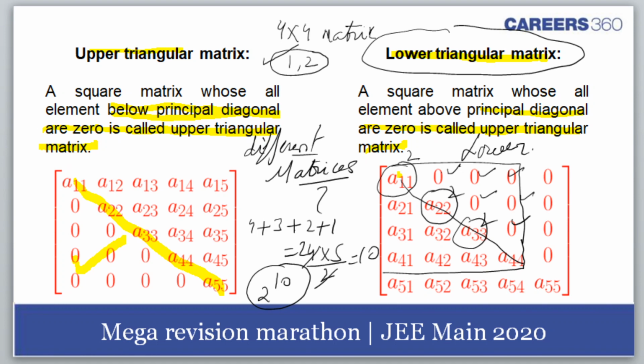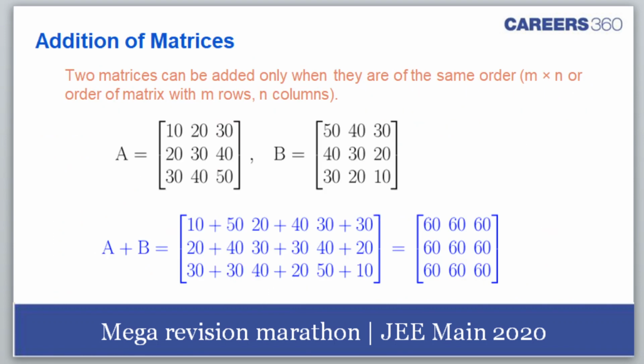Next slide, I mean. 2 matrices can be added. So we are talking about addition of matrices. By the way, unit matrix you well understand. Unit matrix is a type of scalar matrix in which all the diagonal elements are 1. It's a square matrix in fact. And unit matrix can be compared to 1 in whatever you deal with in arithmetic.